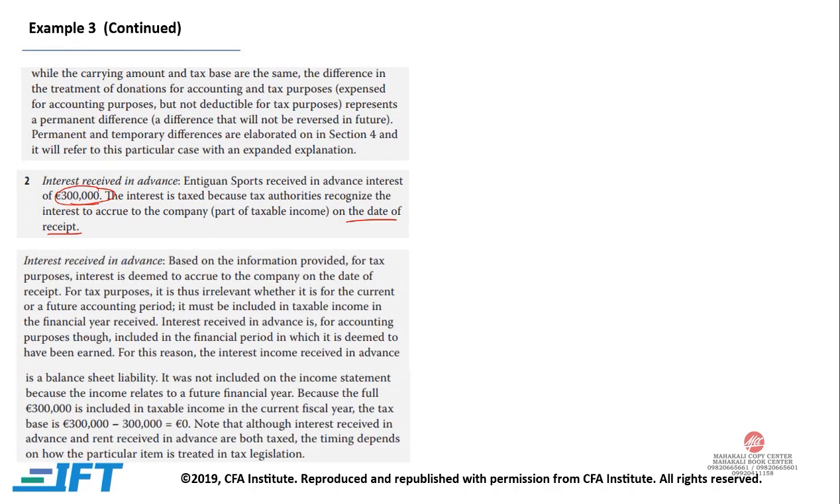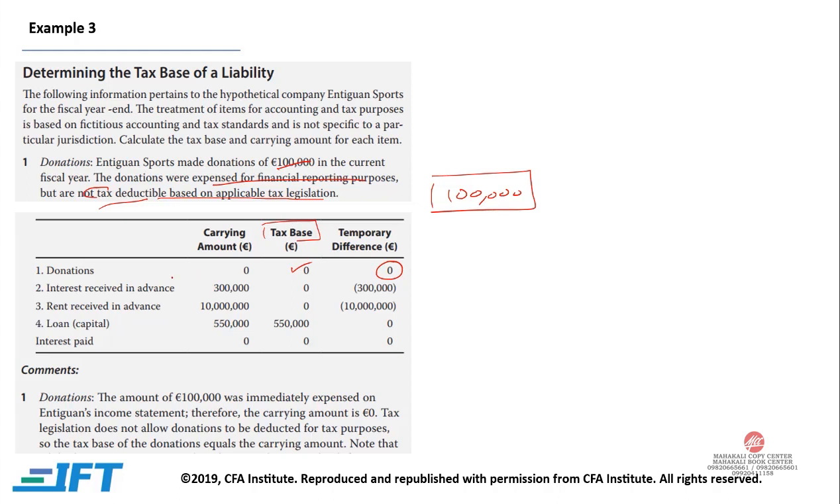Now for accounting purposes, it is included in the financial period in which it is deemed to have been earned. It is not earned at this point, it will be earned in the future, hence it will be taxed in the future. But for tax purposes, for the tax base, if you have received it now, it will be taxed. So the carrying amount of interest received in advance would be 300,000, because tax is not given on it for accounting purposes, but for tax purposes this 300,000 is taxed, hence the tax base is 0 and there is a temporary difference of 300,000.